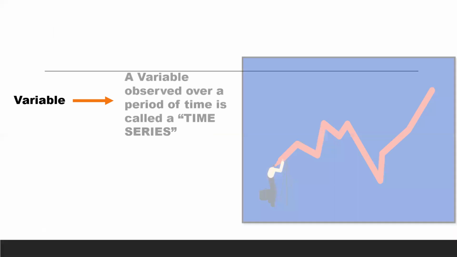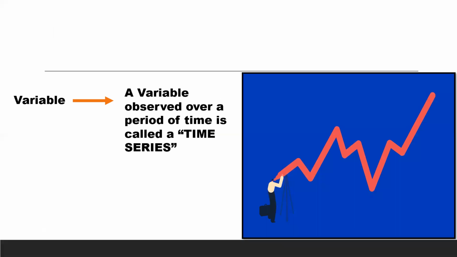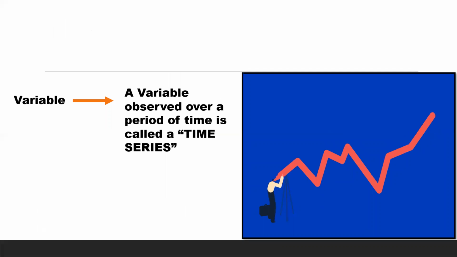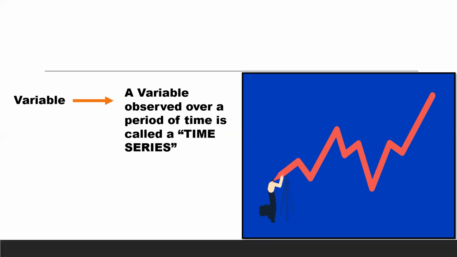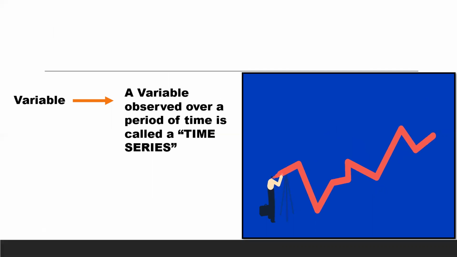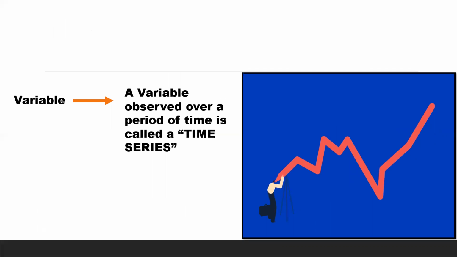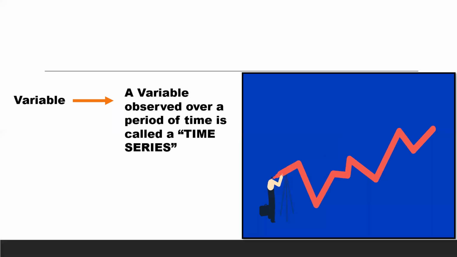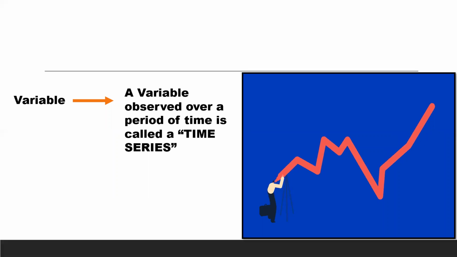Such kind of situations involve a variable that changes with time. A variable observed over a period of time is called a time series. Analysis of time series is useful in understanding the patterns of changes in the variable over time.